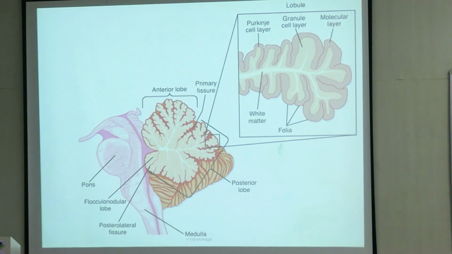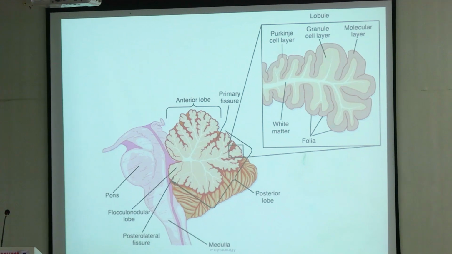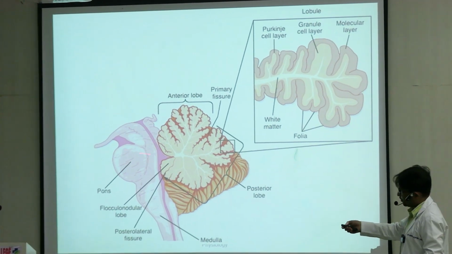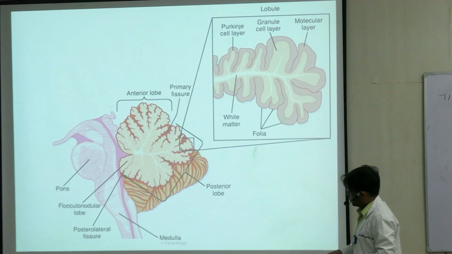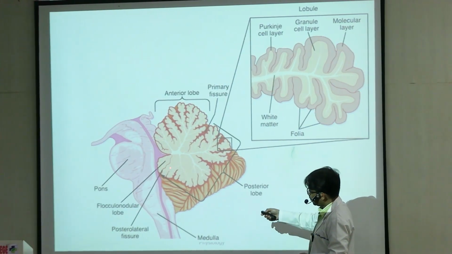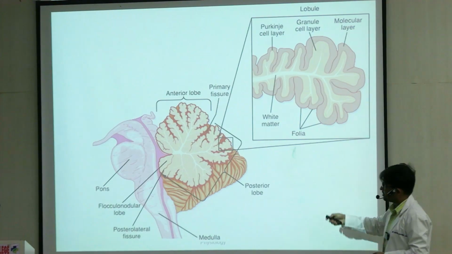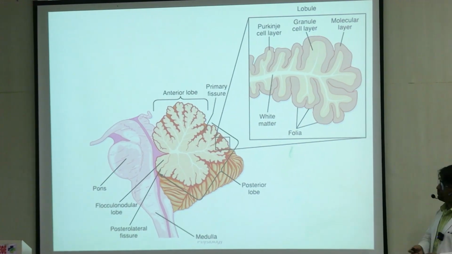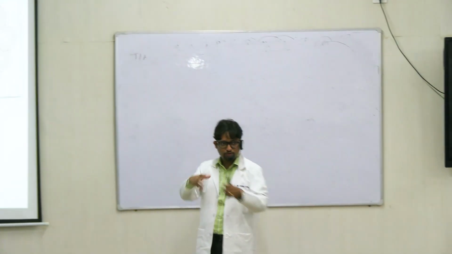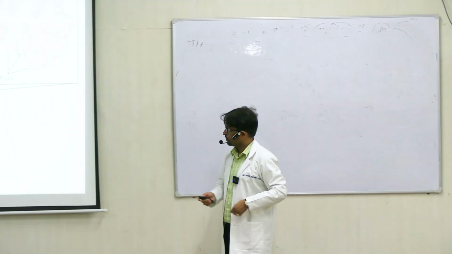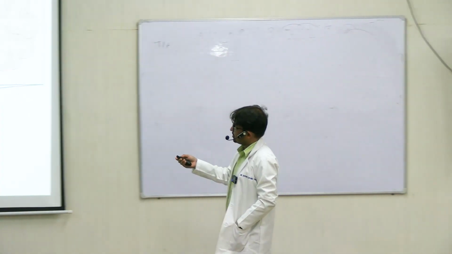Okay. What do you find here? This is the orientation of the cerebellum in the brain. So this is the brainstem. Pons, right? Midbrain is above. This is the medulla, right? In the cerebellum you can see lots of such infoldings, right? This is just to emphasize the number of neurons that is housed in this small structure. You have 3 layers actually, right?